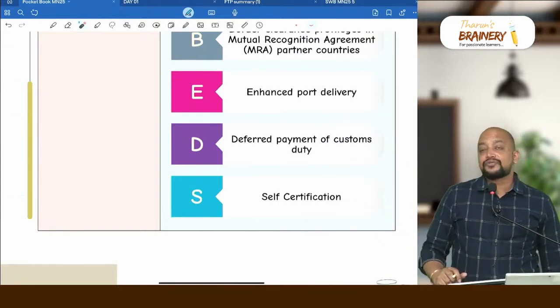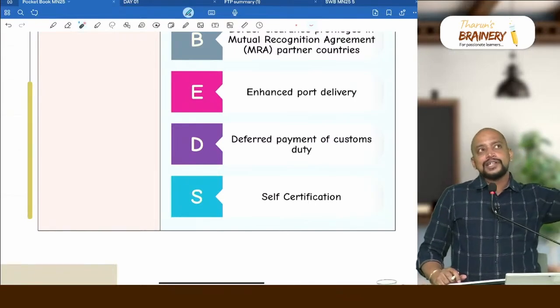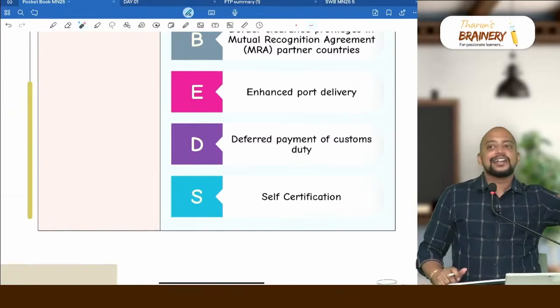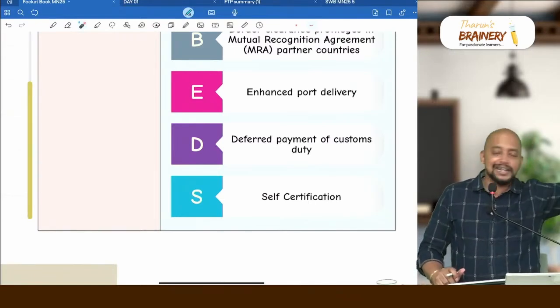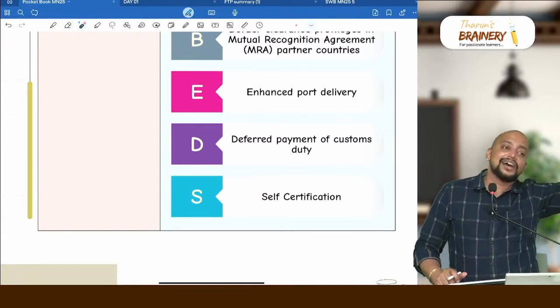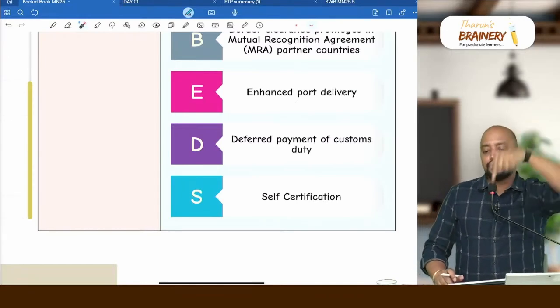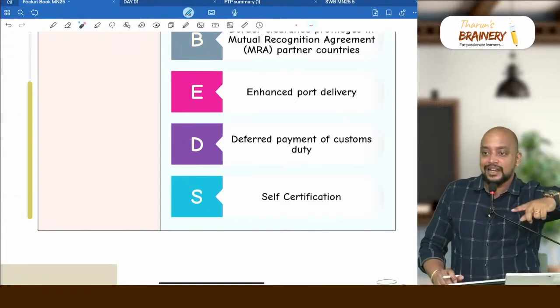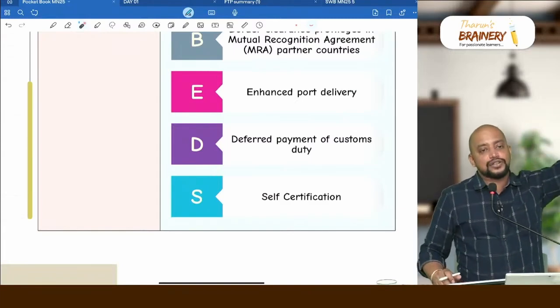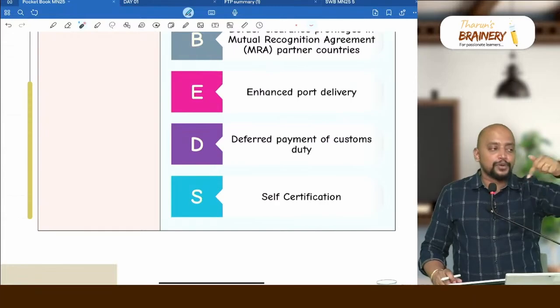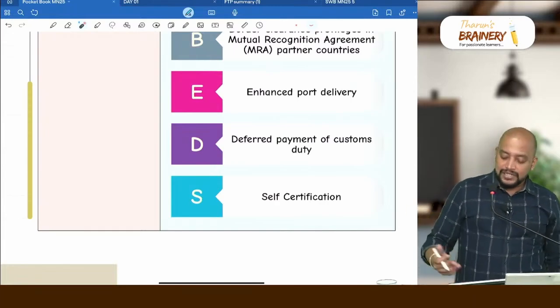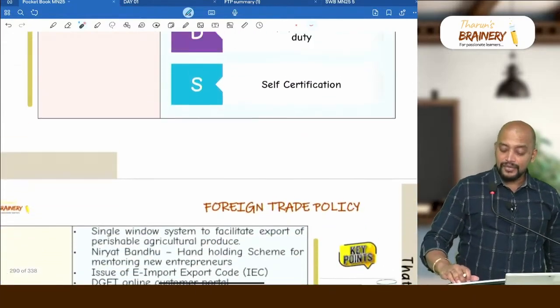What is the advantage for a Make in India product? What Modi ji has achieved in the last many years is that he went abroad and made many trade agreements, wherein many countries are allowing our goods to be imported at a preferential rate. So if we produce a country of origin Make in India certificate, they can import at a lesser rate, so they prefer goods to be imported from India. But now Trump has come and changed everything.